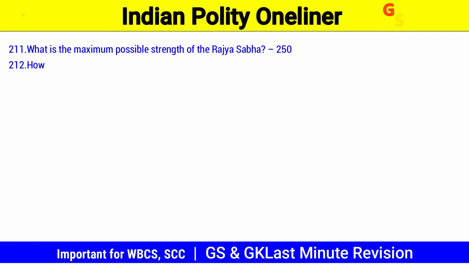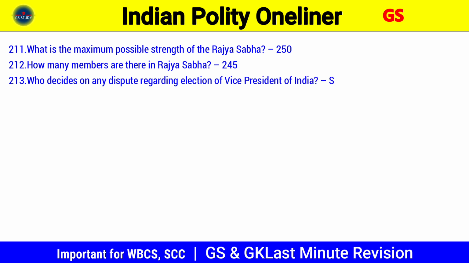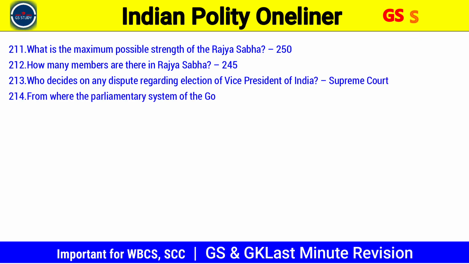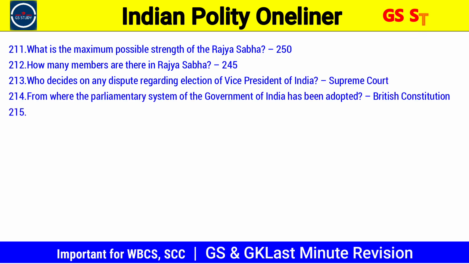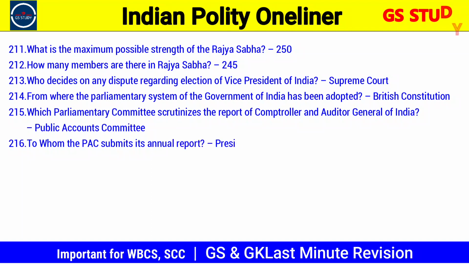211. What is the maximum possible strength of the Rajya Sabha? 250. 212. How many members are there in Rajya Sabha? 245. 213. Who decides on any dispute regarding the election of Vice President of India? Supreme Court.